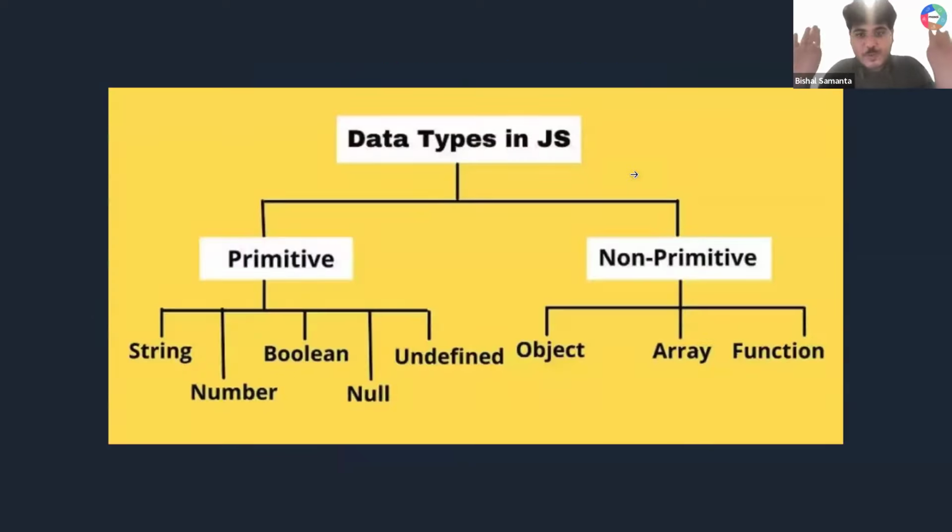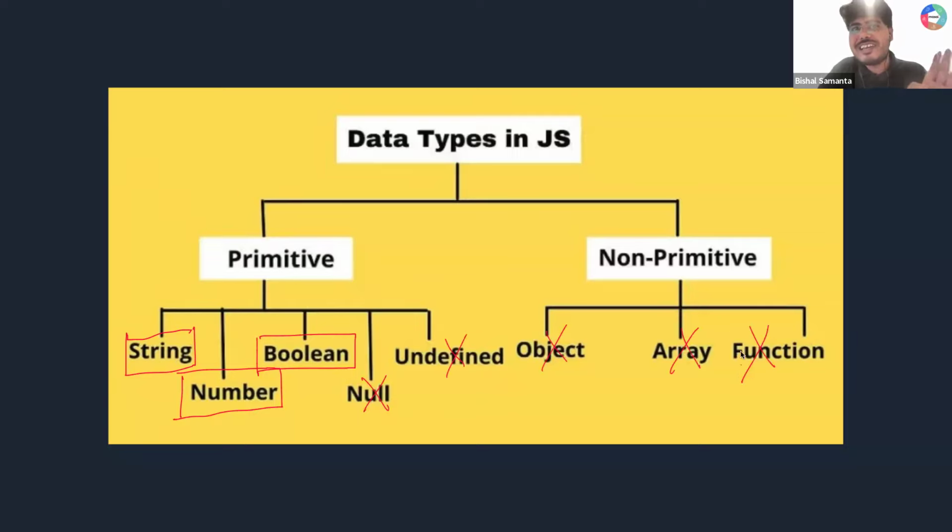Now I don't want any one of you to be confused. There are different kinds of data types and data structures available, but in this episode we are going to learn only these 3 data types. So forget all of this other thing, we'll learn it later. Point number 1, we are going to learn only 3 data types today, which are string, boolean, and number. So let's start with string, number, and boolean. Everyone ready? Can you quickly confirm?